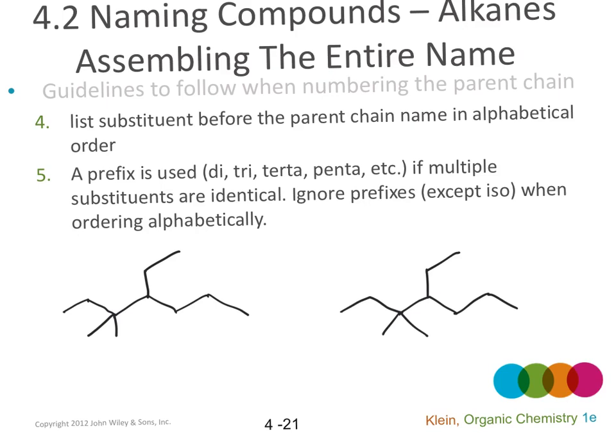Okay, let's name this compound. The parent chain is heptane. It has 7 carbons and it has 3 substituents, 3 side chains. We can number from the left to the right or right to the left.